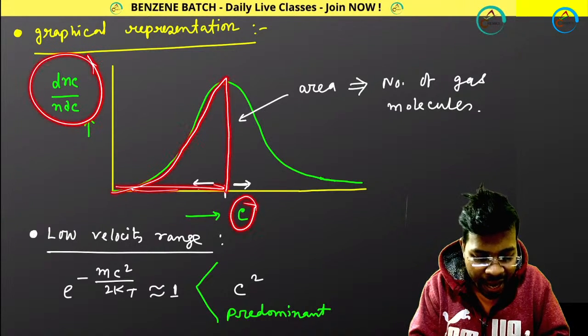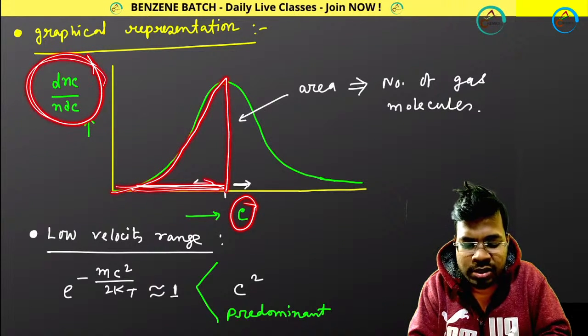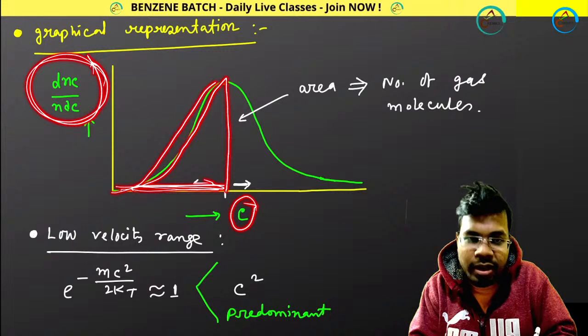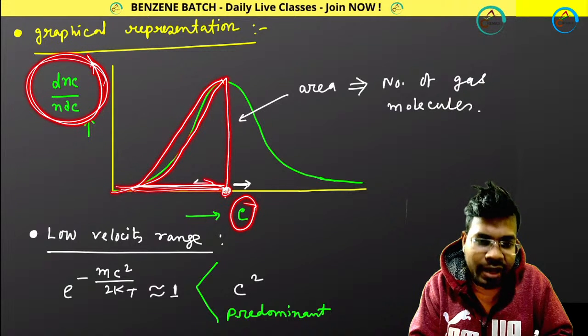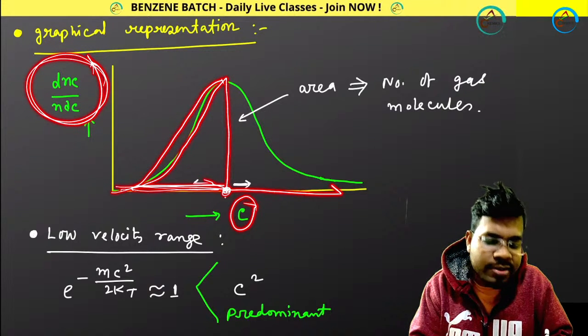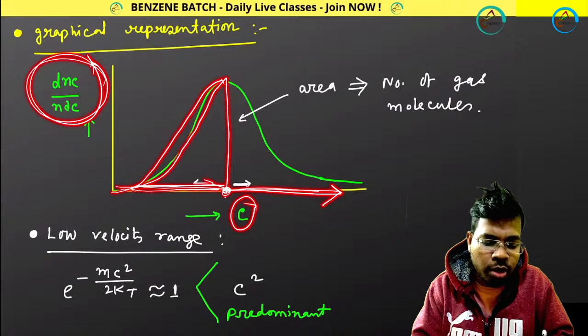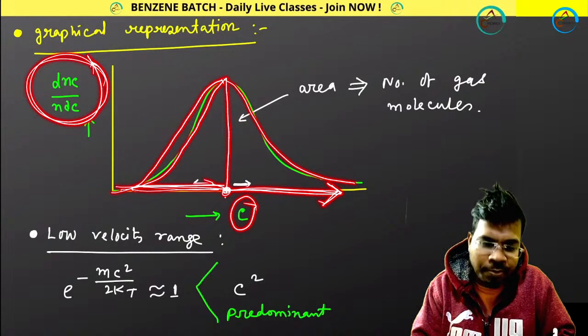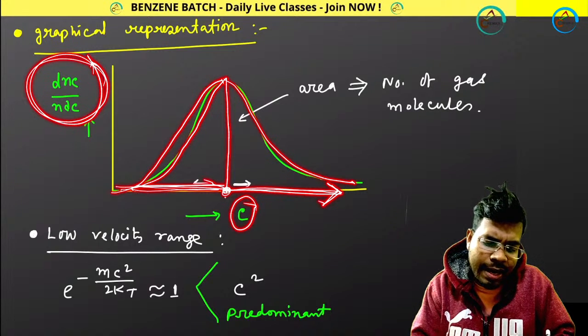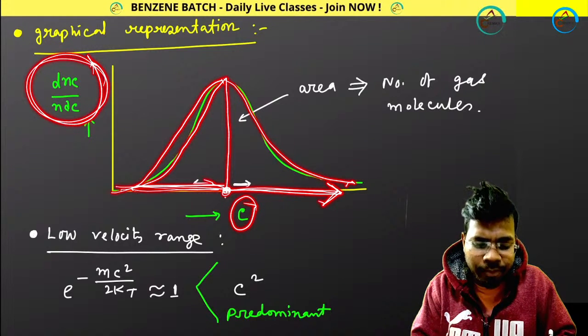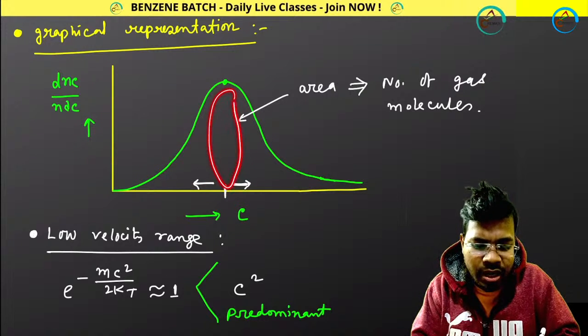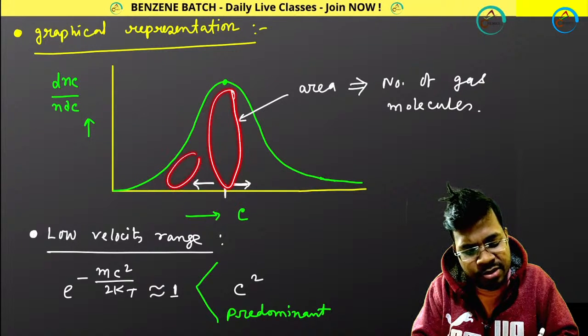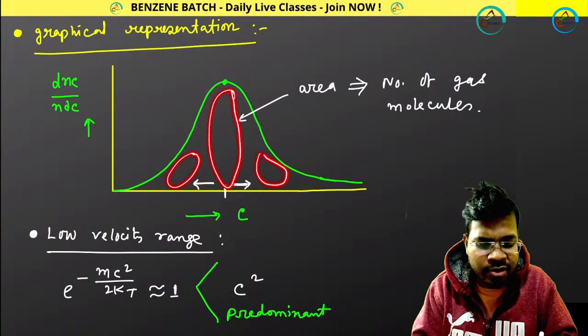That means at this velocity range, the number of molecules are increasing. But if you are increasing your velocity more, then again the fraction of molecule is decreasing. That means, what can I say from here? That a lot of molecules are present at this velocity.